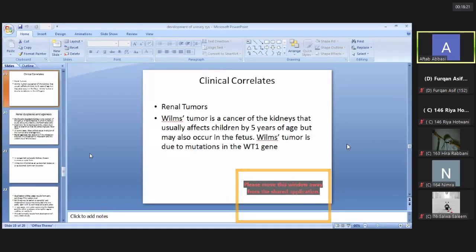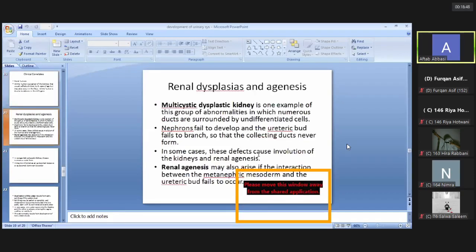Now, some of the clinical correlates in the development. There are renal tumors. One of the common tumors is known as Wilms tumor, a cancer of the kidneys that usually affects children of about 5 years of age, but it may occur in the fetus. Wilms tumor is due to a mutation of the WT1 gene, which regulates the development of the kidneys. Another term related to the development of the kidney is renal dysplasia or renal agenesis.